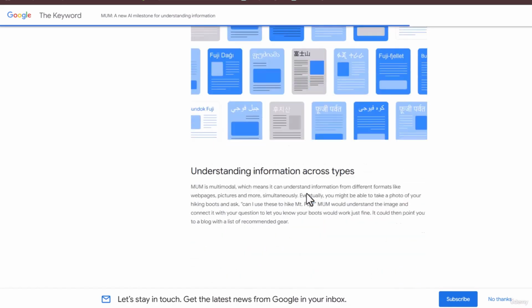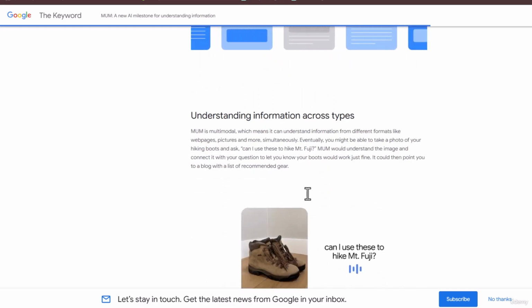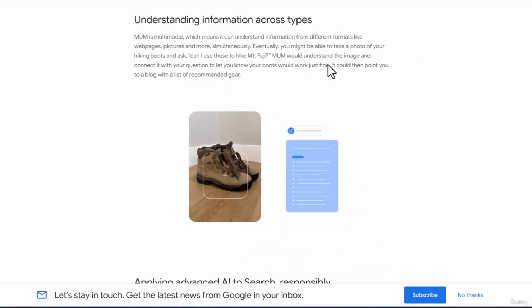Next is the elimination of language barriers. Multiple languages can be easily understood, understanding information across types. Since this is a multi-model, it can accept various types of input. This means that previous models relied on text input. This is a model that can also listen to audio, take images as input, and take video as input. Because of this, it is more powerful and unique than others.